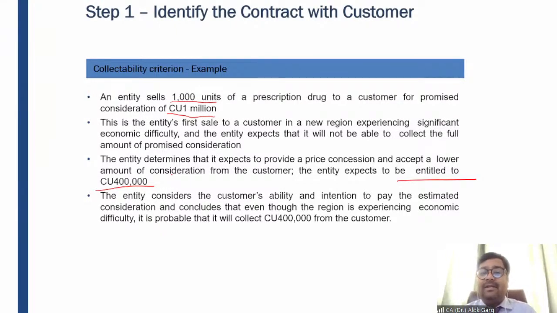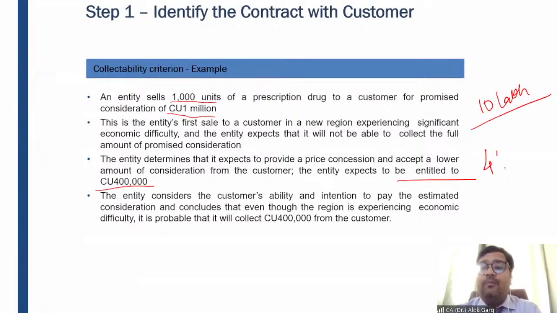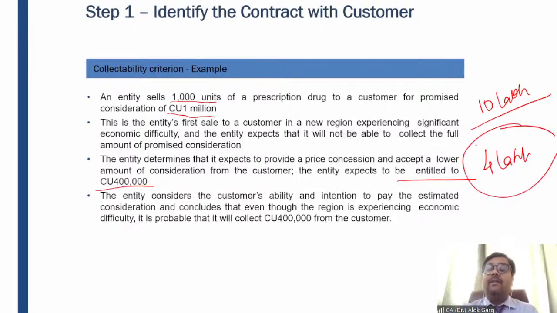The entity considers the customer's ability and intention to pay the estimated consideration, which is 4 lakh, and concludes that even though the region is experiencing economic difficulty, it is probable that it will collect rupees 4 lakh from the customer, right? So my dear friends, in this case, although the transaction price is 10 lakh rupees, this company is expecting the recovery, which is collectible, of 4 lakh rupees only. So in this case, the revenue has to be recognized for 4 lakh rupees, not 10 lakh rupees. Why? Because as of now, we are expecting 4 lakh rupees.